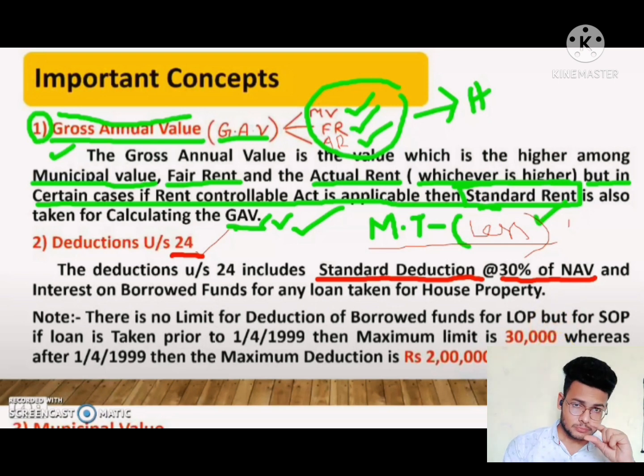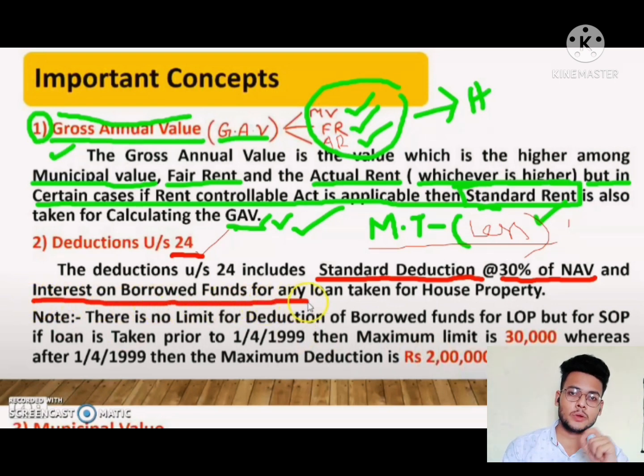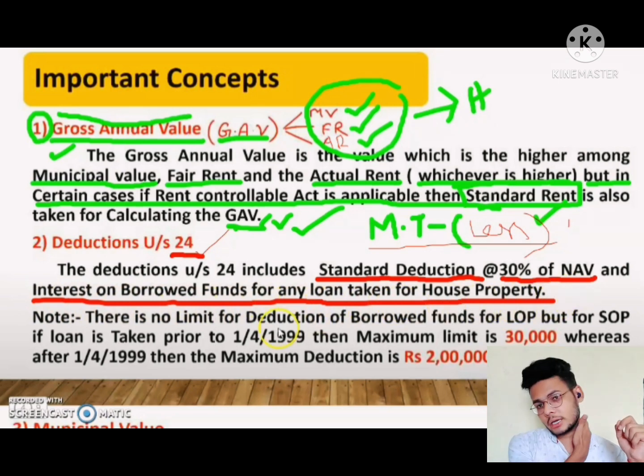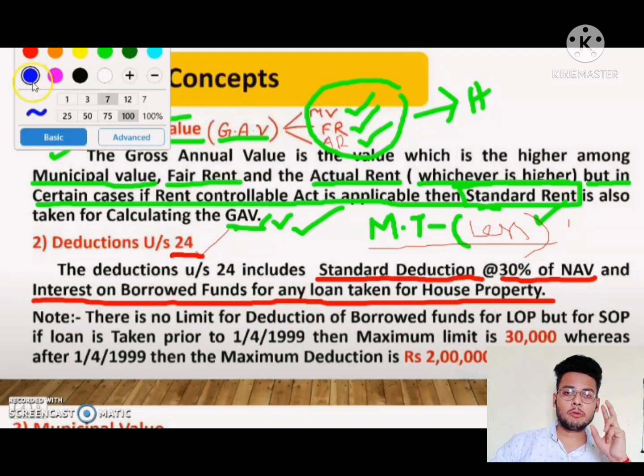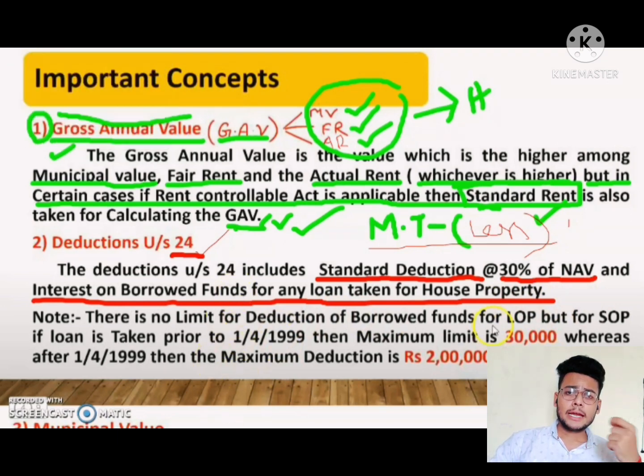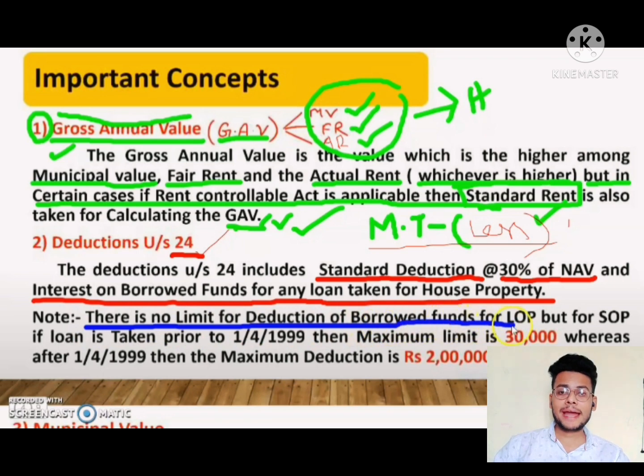And next is interest on borrowed fund. Interest on borrowed fund is also deducted under section 24(b). Okay. So interest on borrowed fund has two differences when we have to take it. On let out house property, the interest on borrowed fund has no limit, but if there is a self-occupied house property, then there will be a limit.